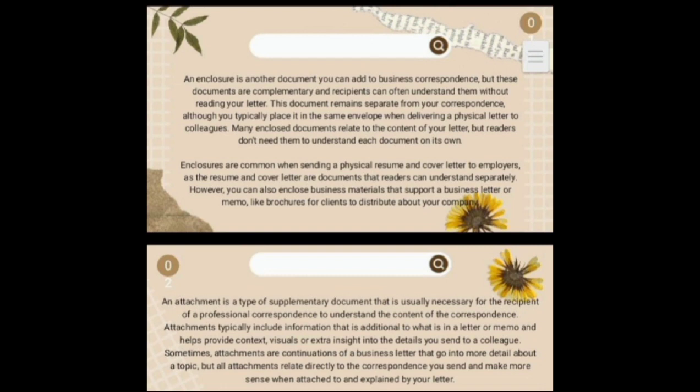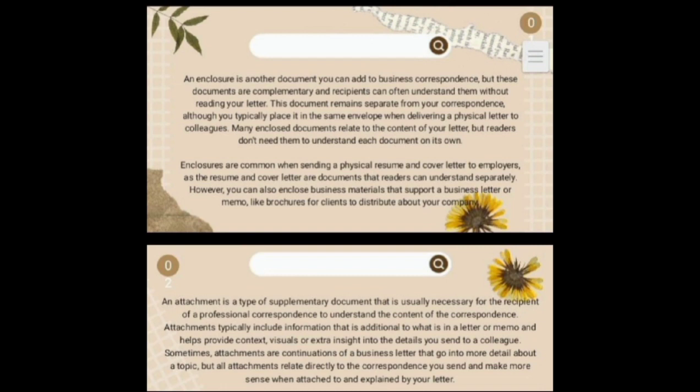Enclosures are common when sending a physical resume and cover letter to employers, as the resume and cover letter are documents that the reader can understand separately. However, you can also enclose business material that supports a business letter or memo, like a brochure for clients to distribute about your company.